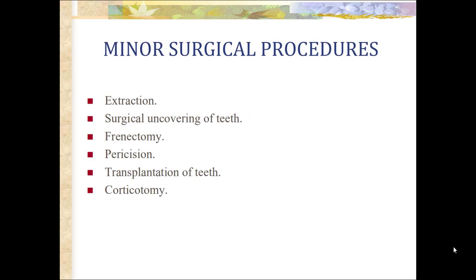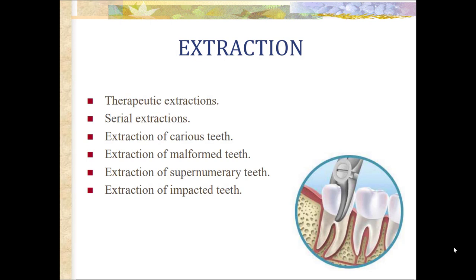Under minor surgical procedures come extraction, surgical uncovering of teeth, frenectomy, pericision, transplantation of teeth, and corticotomy. First is extraction. Extractions are the most commonly undertaken minor surgical procedure in conjunction with orthodontic therapy. Extraction procedures carried out are therapeutic extractions, serial extractions, extraction of carious teeth, extraction of malformed teeth, extraction of supernumerary teeth, and extraction of impacted teeth.